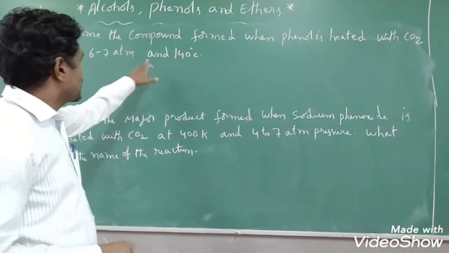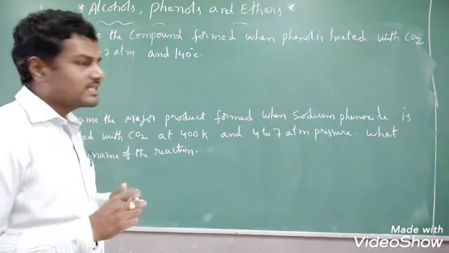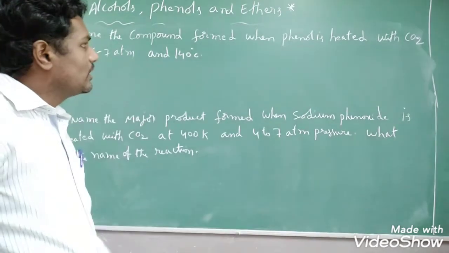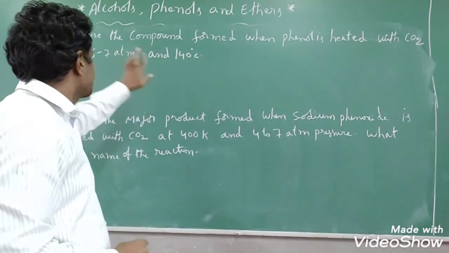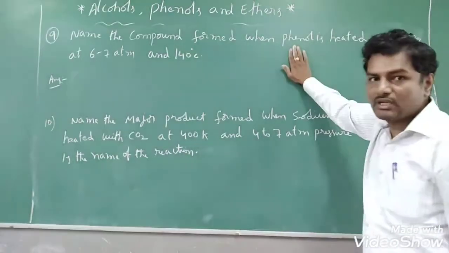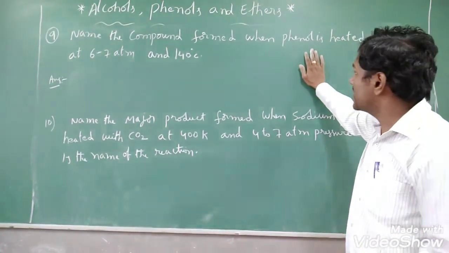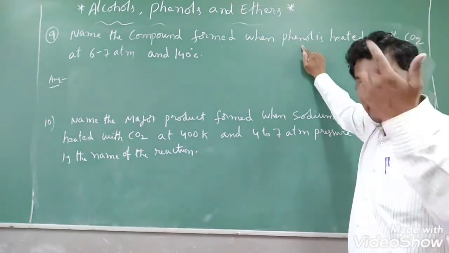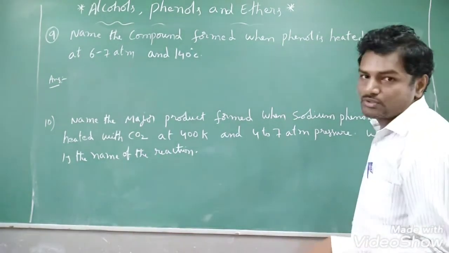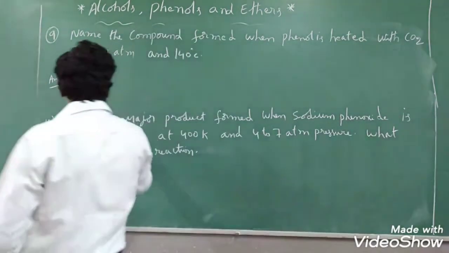Let us see, students, the Kolbe reaction we have seen in the previous question. There is a chance it is asked in a different manner. What are those questions? Name the compound formed when phenol is heated with CO2 at 6 to 7 atmosphere under 140 degrees Celsius. Actually, here they should have given sodium phenoxide heated with CO2. That means indirectly they have asked the Kolbe reaction only. When phenol is treated with a base first, it gives sodium phenoxide. That sodium phenoxide, when heated with CO2 at 6 to 7 atmosphere and 140 degrees Celsius, gives what?